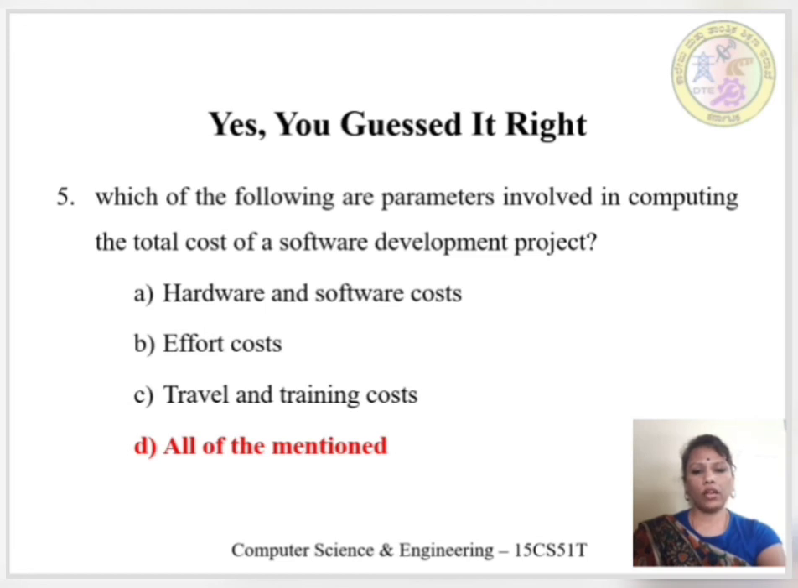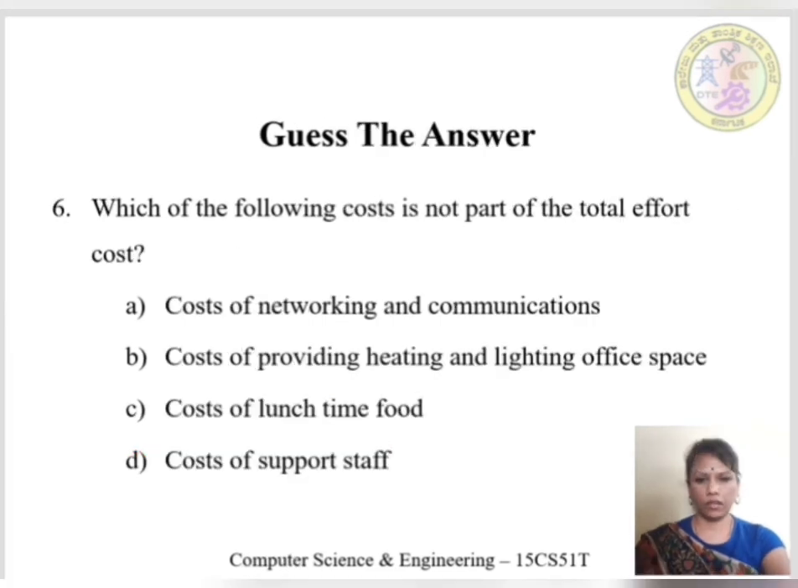Hardware and software cost is used for the cost estimation. Effort is defined as person month or money required to develop a system. Travel and training costs are also included in the total cost estimation. So here option D, all of the mentioned is the correct answer.